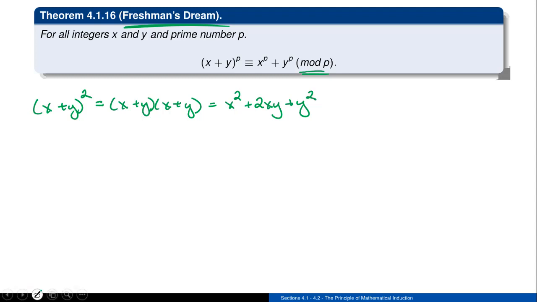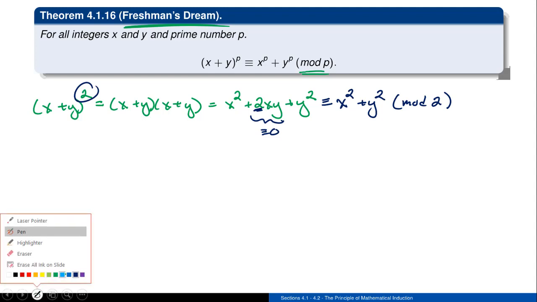What's neat about this is that if you look at that middle term, you see that little 2 staring you right in the face. And that was exactly the 2 that I was raising this thing to a power of. Well, if I reduce this thing modulo 2, I know that any multiple of 2 is going to become a 0 in this mod 2 world. So x and y both happen to be integers, and they're multiplied by 2, so I know that entire thing is going to be a multiple of 2. In the reduction mod 2 setting, that's going to become a 0. So all I'm left with is that first term, an x squared, and that last term, a y squared. So you can see in this case that it's going to kick out just x squared plus y squared mod 2.